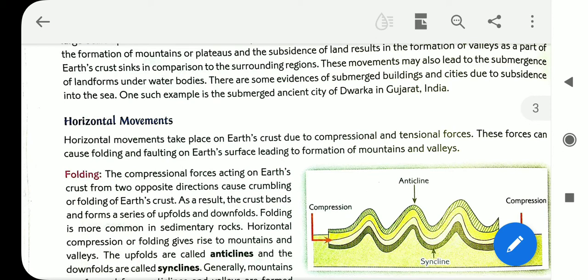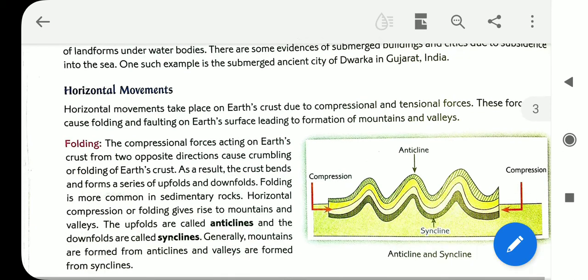These forces can cause folding and faulting on Earth's surface, leading to the formation of mountains and valleys. As a result of the compression and the tension, we get folds or faults.